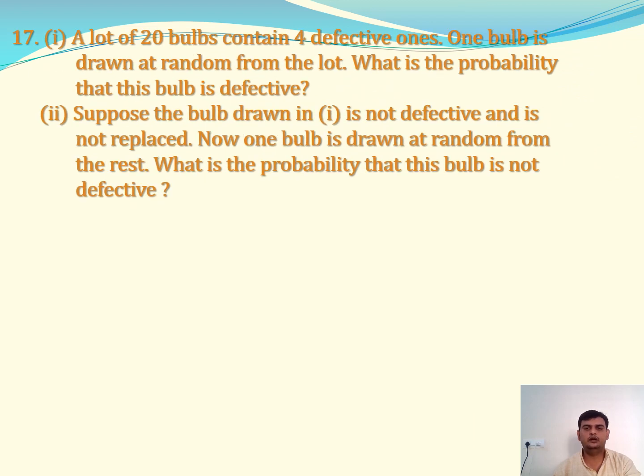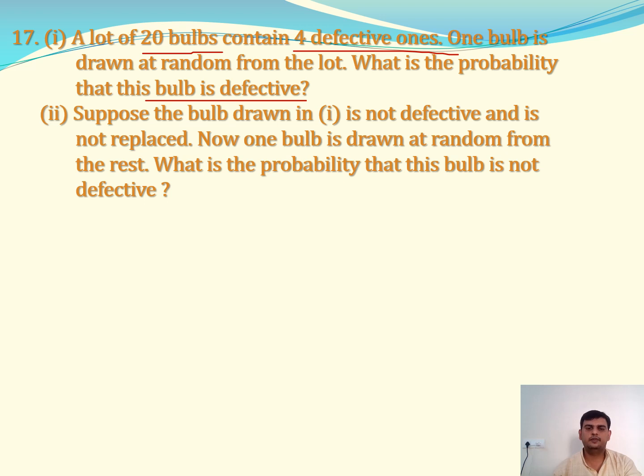Now problem number 17, which is an important problem and a very interesting problem. A lot of 20 bulbs contains 4 defective ones. Total how many bulbs we have? 20. In that how many defective ones we have? 4. Means how many are in good condition? 16. That we need to understand. One bulb is drawn at random from the lot. What is the probability that this bulb is a defective one? When we choose one bulb randomly out of 20, we have to get it defective. Means how many defective are there? 4. I should get any one bulb from these 4.